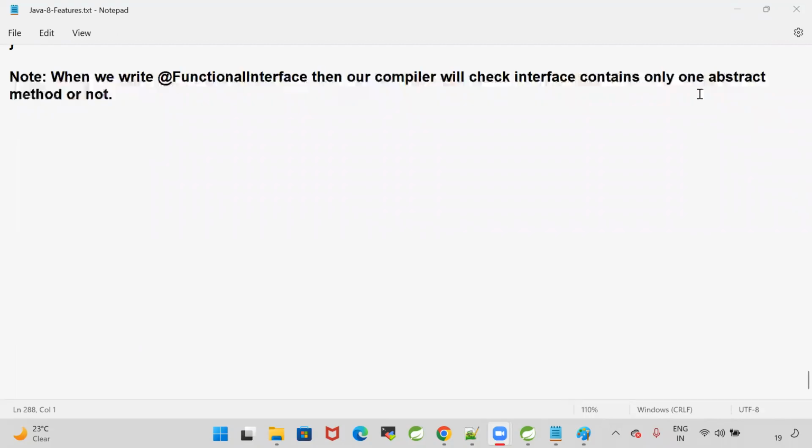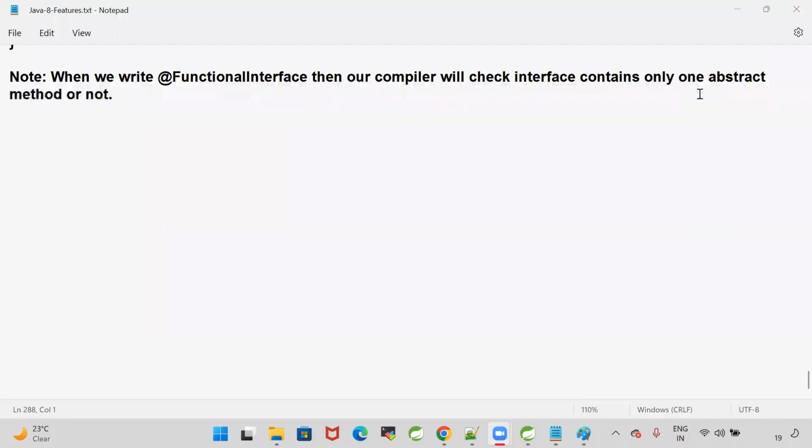What is a lambda and what is a functional interface? Lambdas are nothing but anonymous functions, without name, without modifier, without return type. Lambdas are used to reduce the number of lines of code in the program. Lambdas are nothing but nameless functions, that is, anonymous functions.